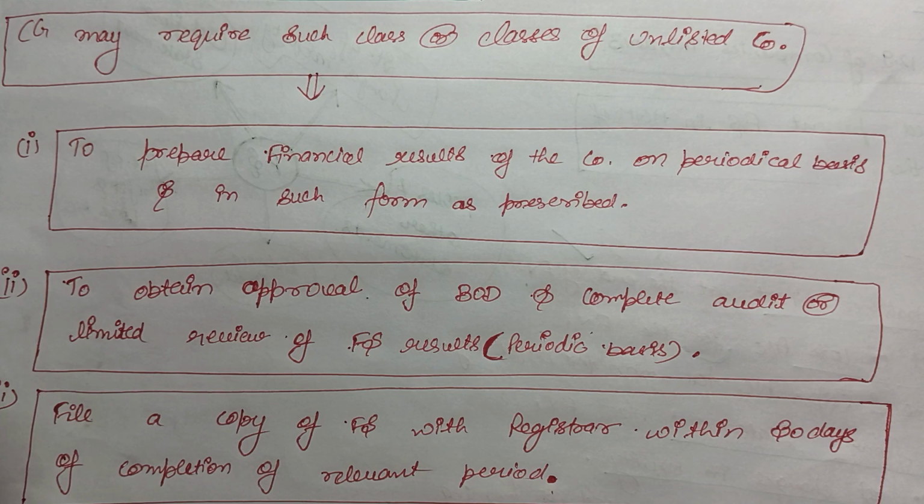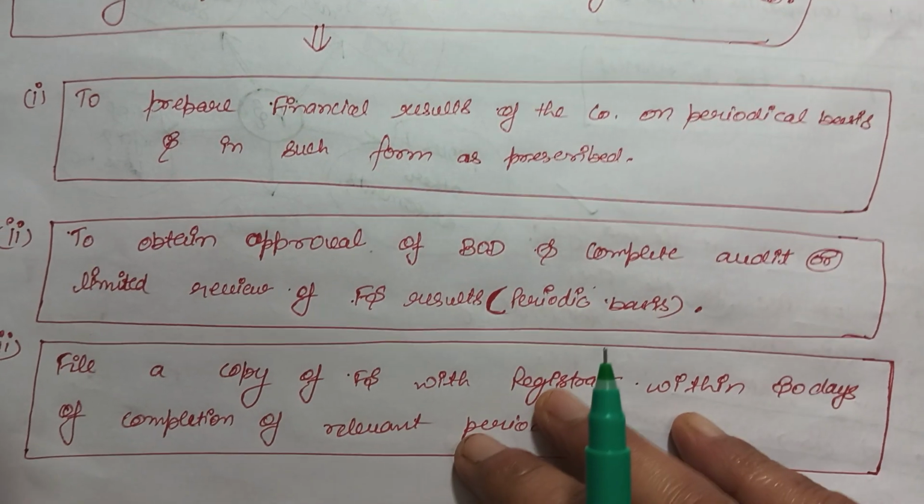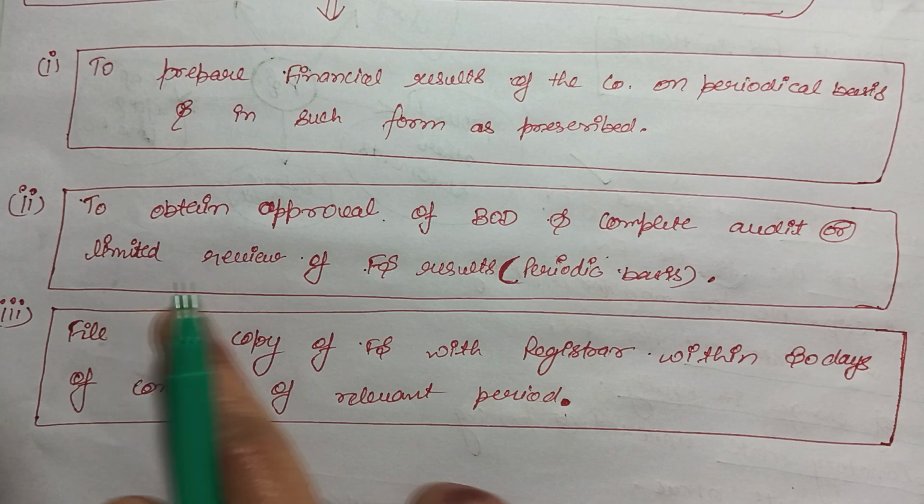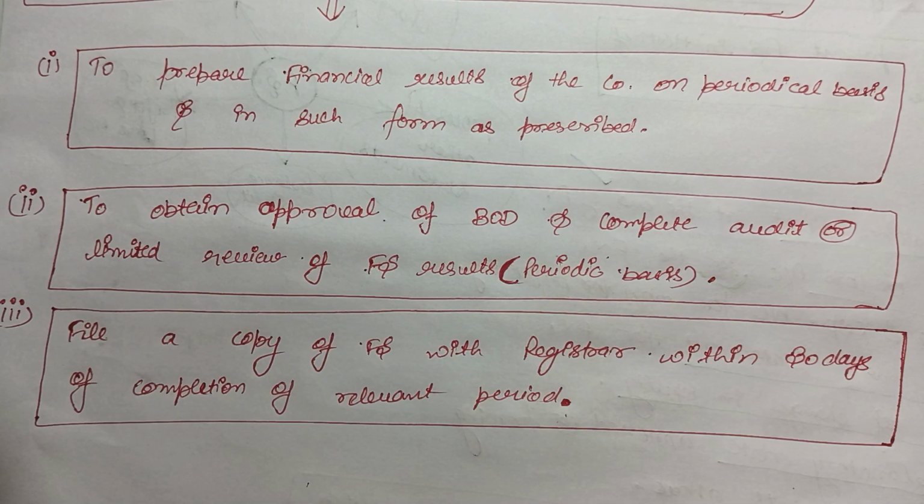And they can ask that these periodic financial statements should be in that form, like for the quarter, for the half year, or for five months, or maybe for any periodic basis. Okay, and to obtain the approval of the board and complete audit or limited review of financial results. I have said earlier also that sometimes the company has to furnish audited or sometimes unaudited financial results, and also limited reviewed financial statements.